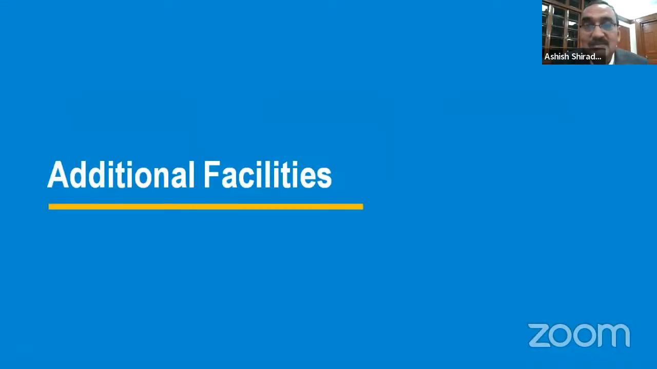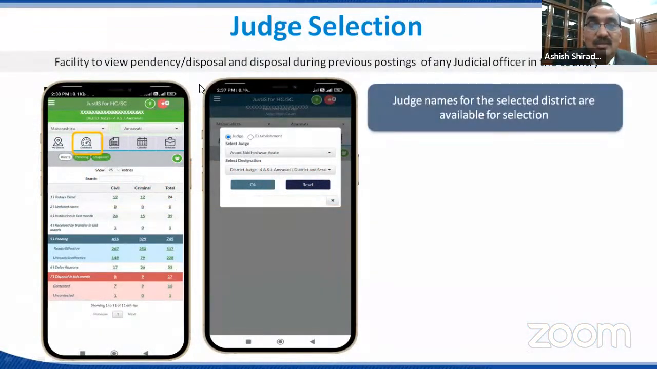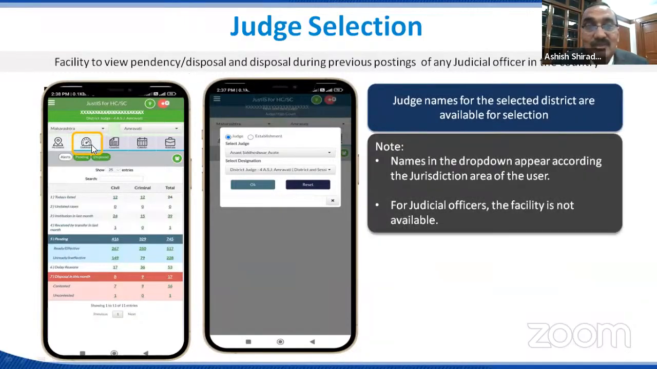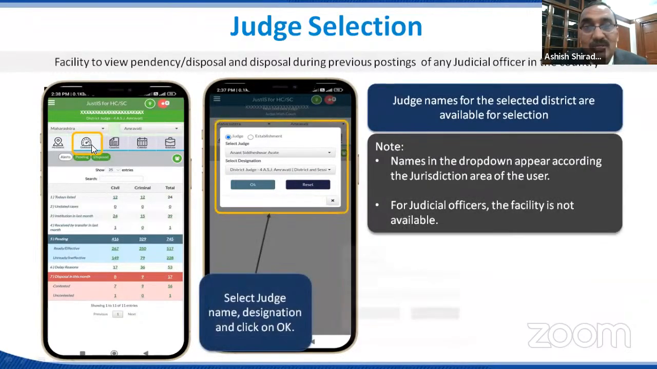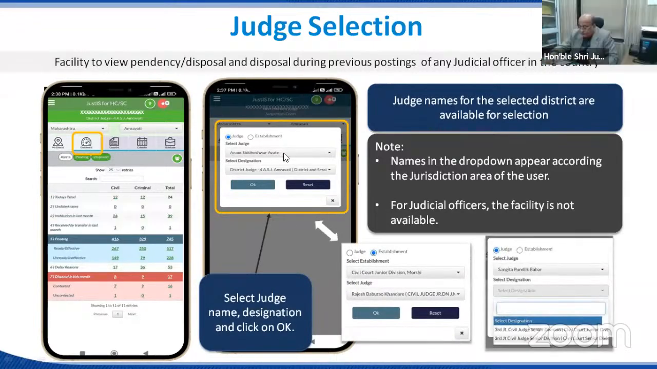Now, additional facilities. Supposing I click on dashboard, the moment I click on dashboard, I get an option to select a judge. So whoever the judges are who are working in that district, the list of all judges will be shown here. You can select the judge. The judge may be in charge of one court and maybe a regular judge of another court. If it is so, then 2 designations will be shown here. If it is not, then only a single designation will be shown here.